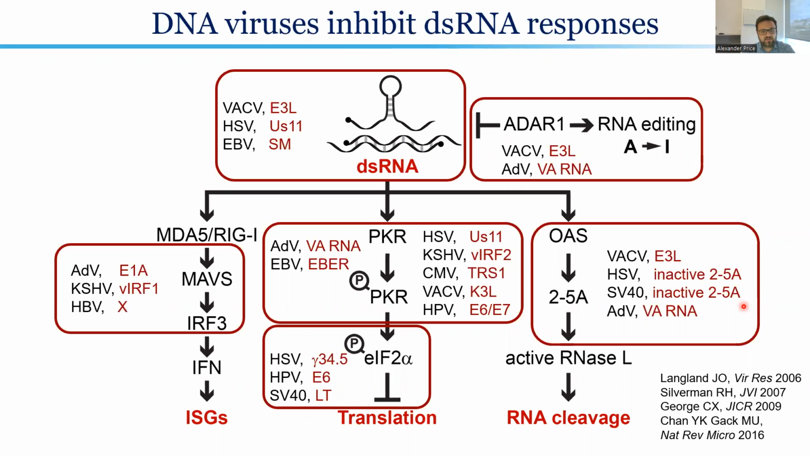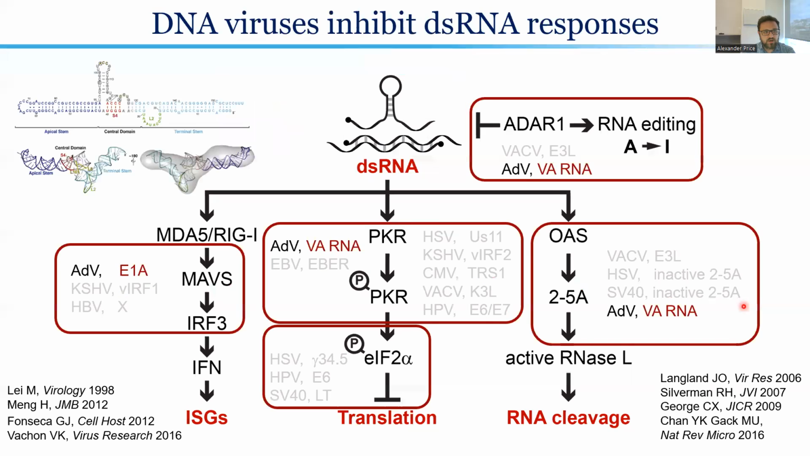these pathways. Shown here are a number of DNA viruses from diverse clades that now all encode different inhibitors of essentially every single pathway of this double-stranded RNA sensing and response to viral infection. In particular, our lab studies adenovirus, a DNA virus known to encode both a transcription factor that blocks the interferon